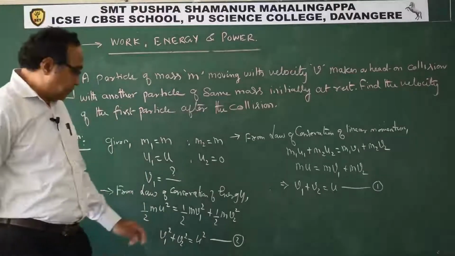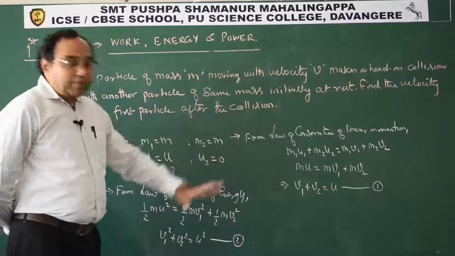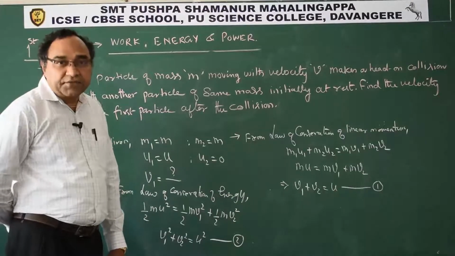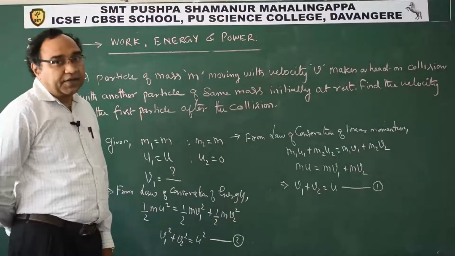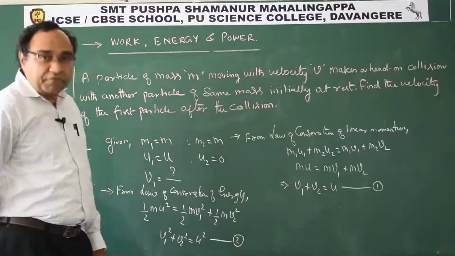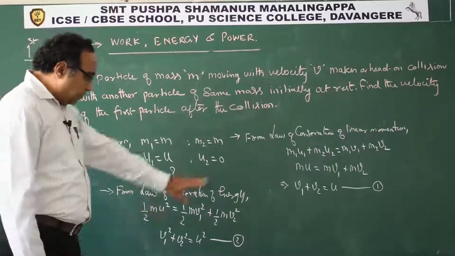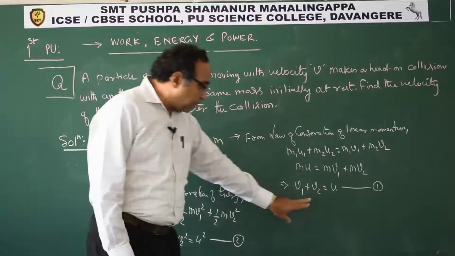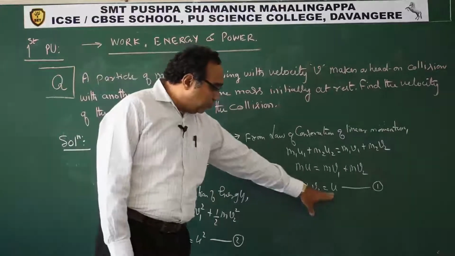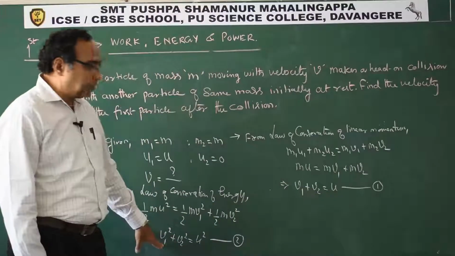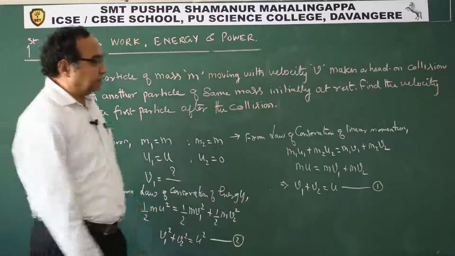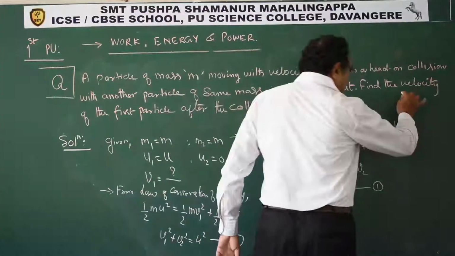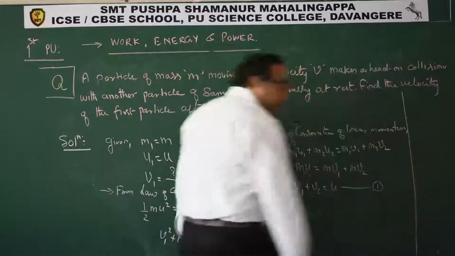Now see here, solving this becomes a bit tedious, cumbersome. The normal method is that v2 is equal to u minus v1 and you substitute here. Instead, that is the first method.